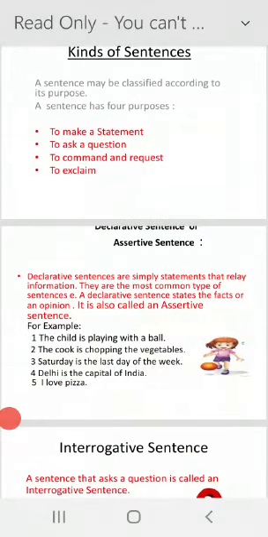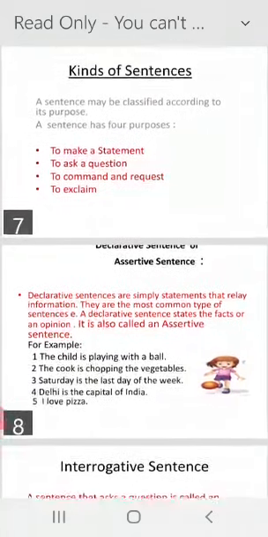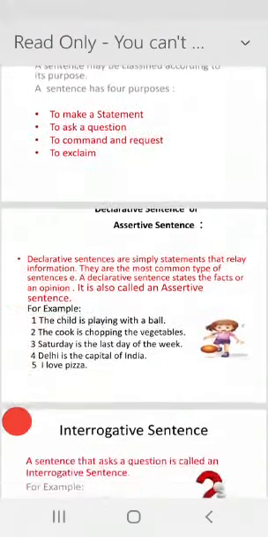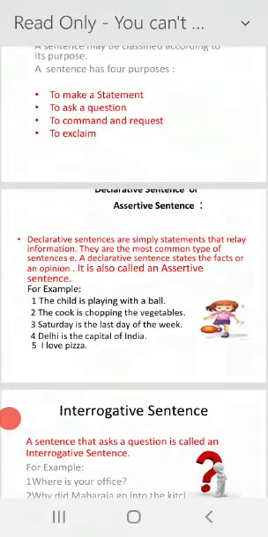To command and request, such type of sentences are called imperative sentences. To exclaim, in such type of sentences strong emotions and feelings are expressed. So there are four types of purposes of the sentences.